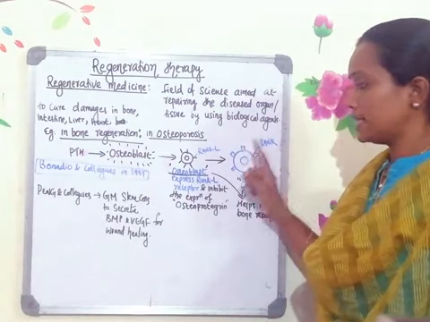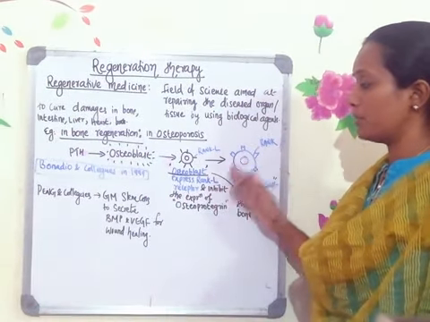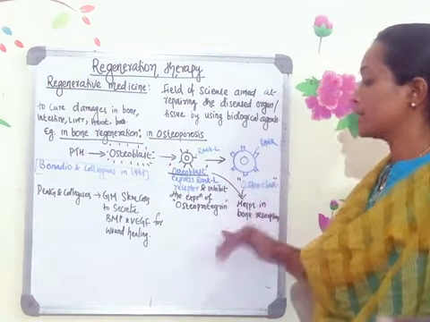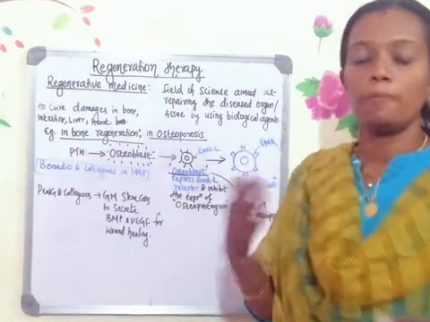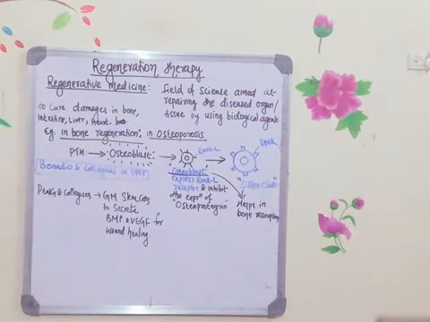And that is one function of this parathyroid hormone, that will activate the expression of RANKL receptor on the osteoblast and also inhibit the expression of another receptor called osteoprotegerin. Osteoprotegerin is the receptor which will inhibit the ossification process. So what is ossification? The formation of bone, that is called ossification. This osteoprotegerin will inhibit the osteogenesis process.